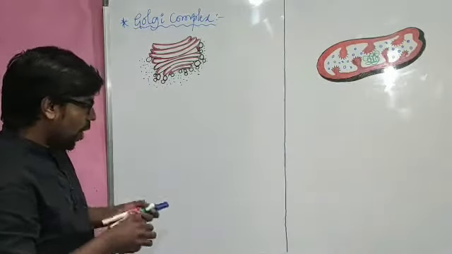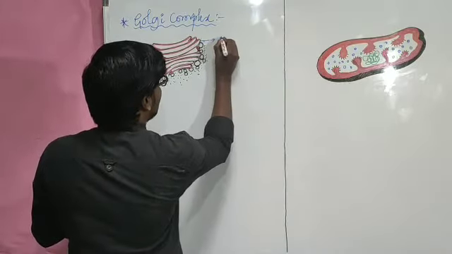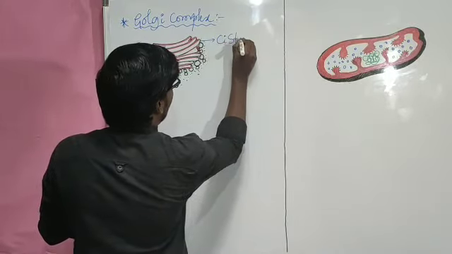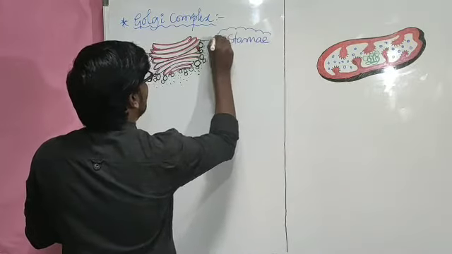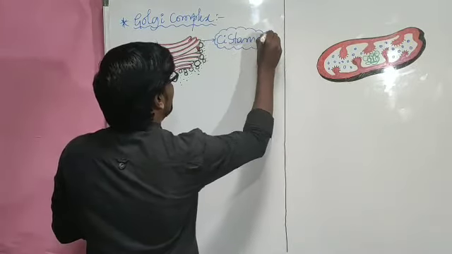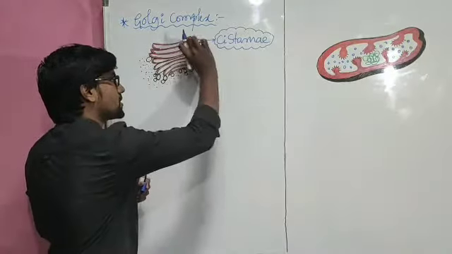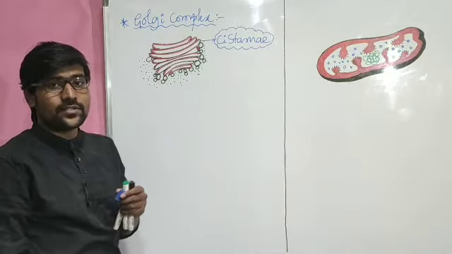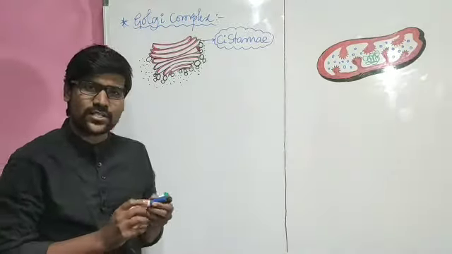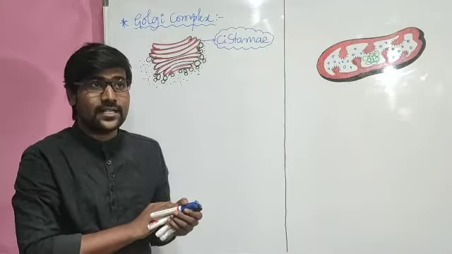And all of these structures are called cisternae. Actually this is the plural form, cisterna. So all these structures are called cisternae. And these cisternae, imagine one thing, for endoplasmic reticulum or for Golgi complex.